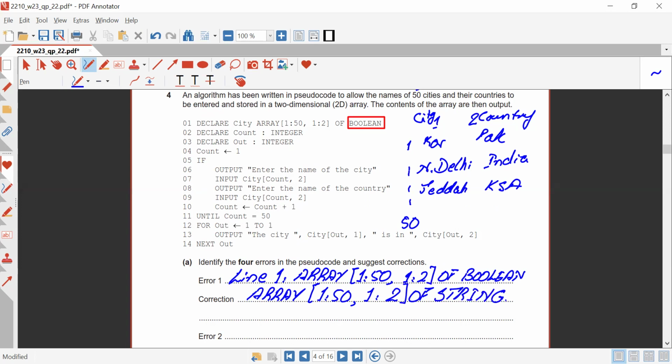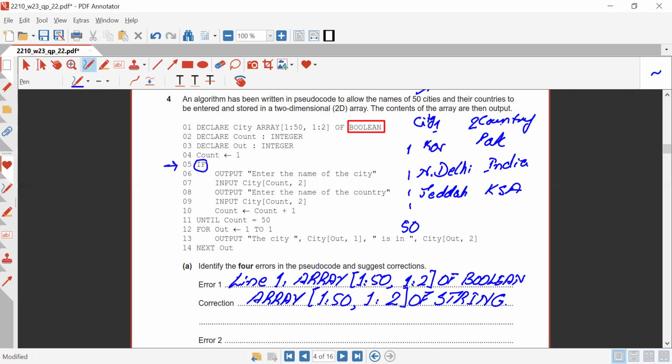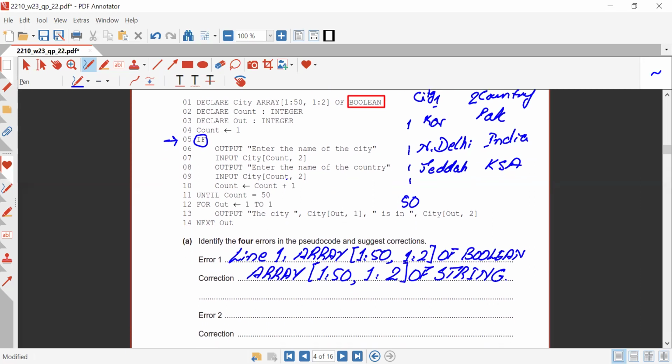Okay. Now moving ahead, declare count will be an integer. That's fine. Count is provided with the initial value 1. Now they are saying if, output enter the name of the city. Okay, that's fine, but with the if they haven't placed the condition. So that's a point where we are doubtful. Let's see what they are doing further. So then they're saying output enter the name of the city. Fair enough. Input city count 2. But according to the two-dimensional array, 2 was the country. So it should be input city count 1.